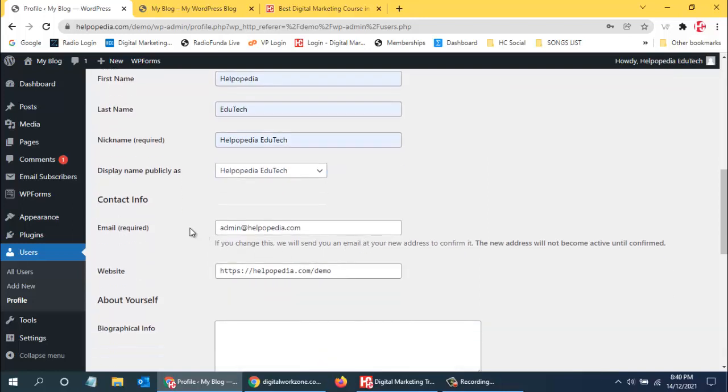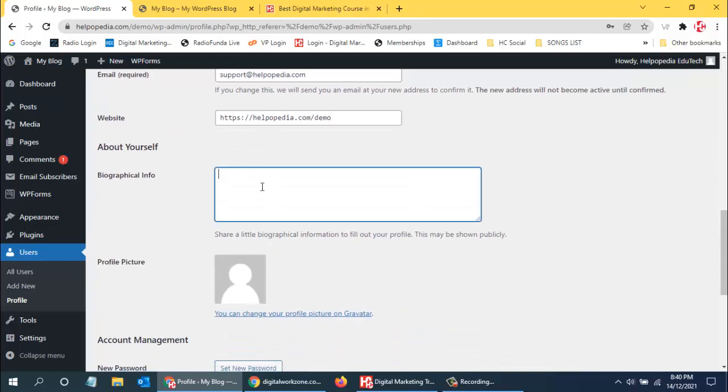And you can provide your admin email address if you want: support at helpopedia.com. Okay, so this is the website URL. You can add some photographs, and if you want to edit the picture of your profile, then you can change your profile picture from Gravatar.